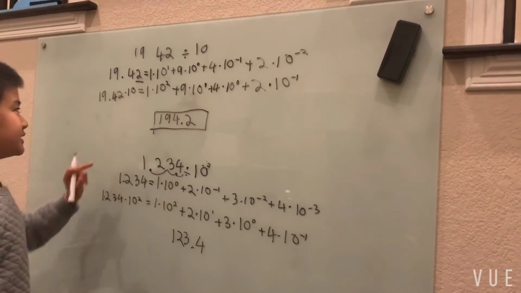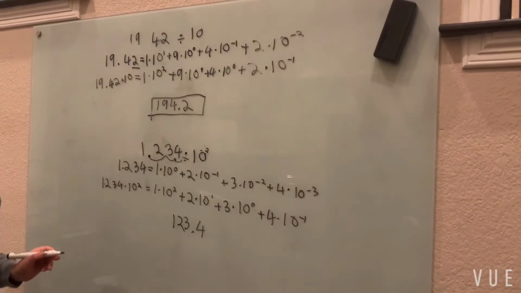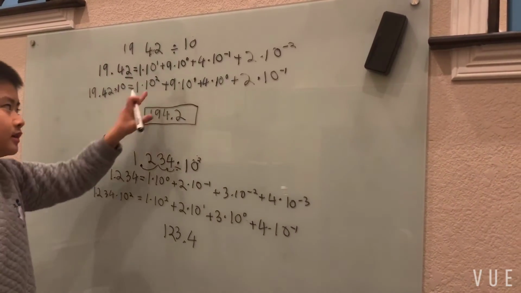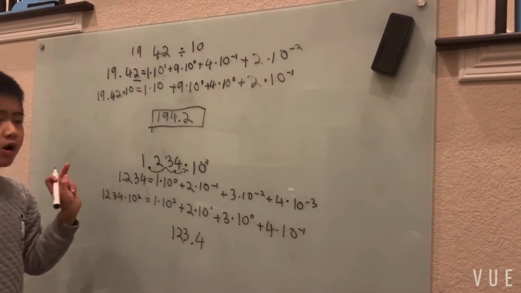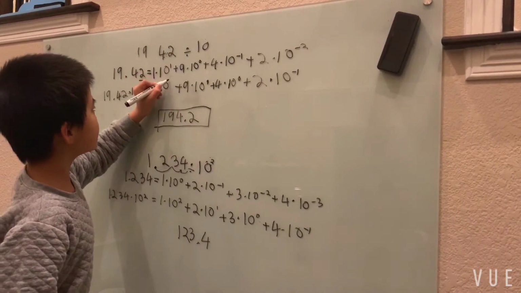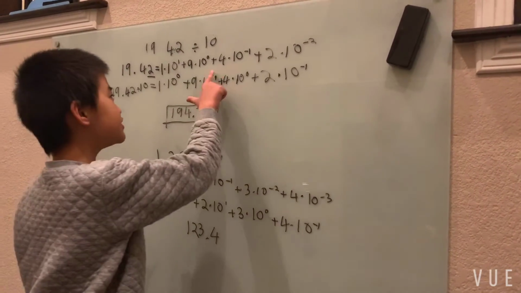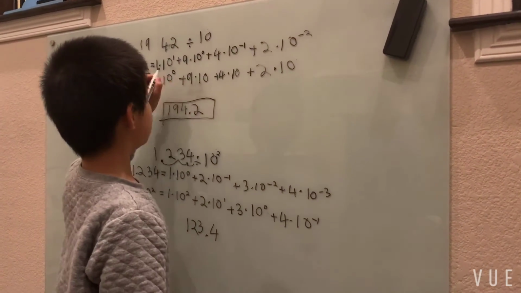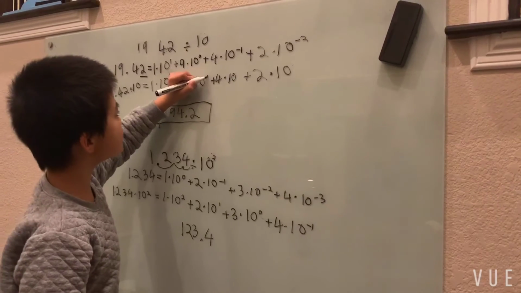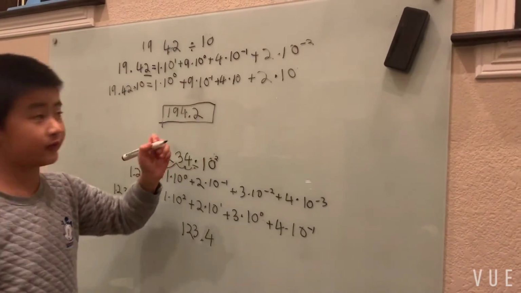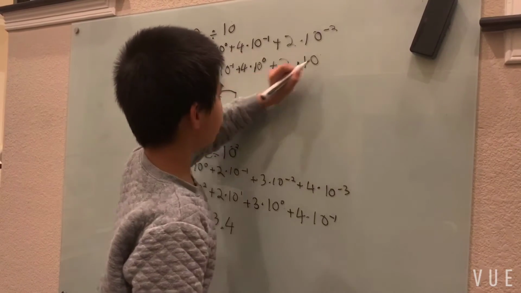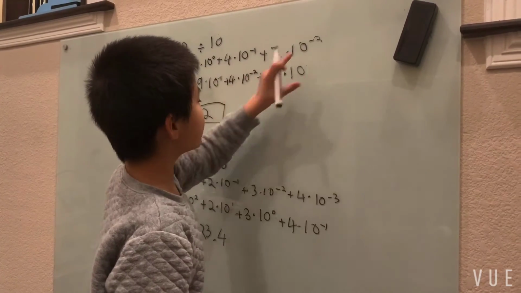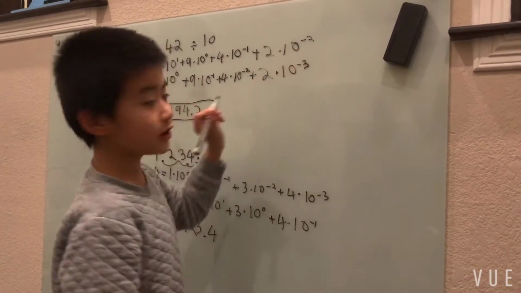So if I'm gonna divide by 10 here, then instead of adding 1 and becoming 10 squared, I'm gonna subtract 1 to get 10 to the 0th power. I'm just gonna change all our exponents to be different too. Since now I'm gonna have 10 to the minus 1 instead of 10 to the 1 first. And here we're gonna have 0, here we're gonna have minus 2, and then minus 3, instead of going up.